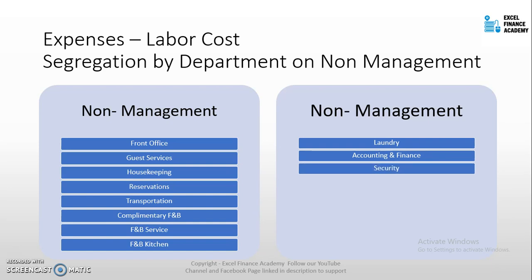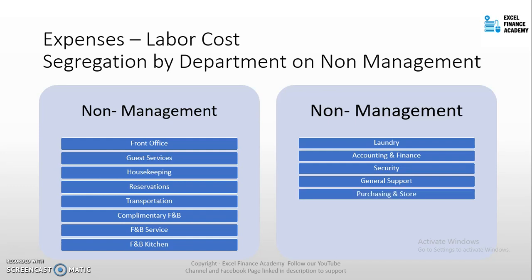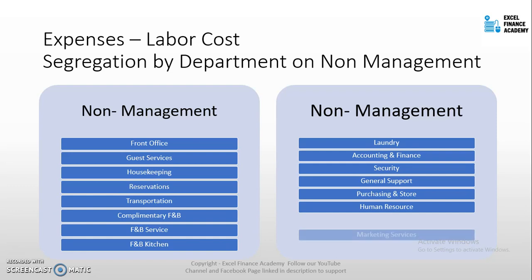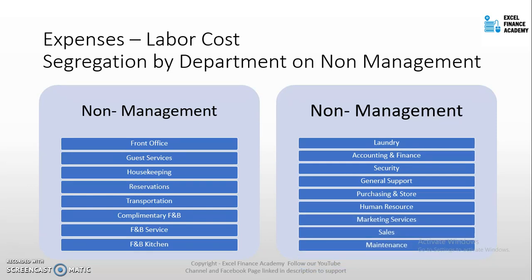The administration and general segregates the cost into accounting, finance, security, and general support, which covers the general manager and executive offices. Then you have purchasing and store and human resources. These are the administrative and general departments. And you have sales and marketing for marketing services and sales, and the maintenance department, of course. So these are all the individual departments.